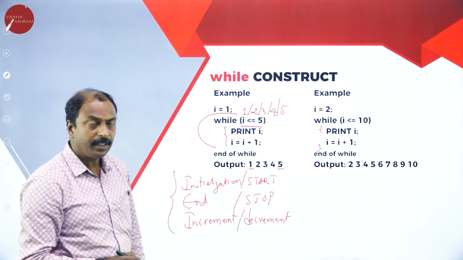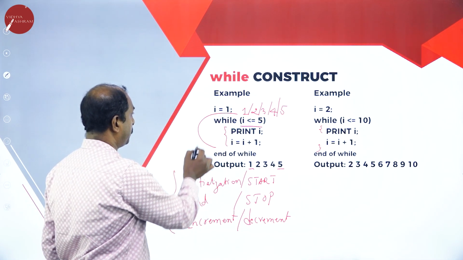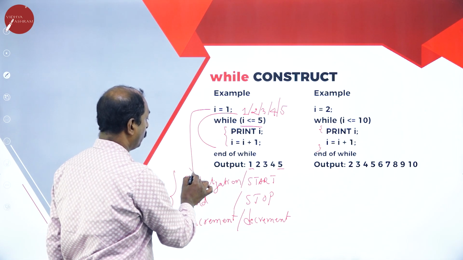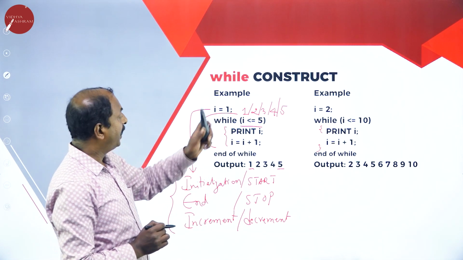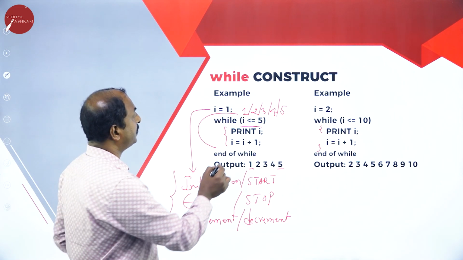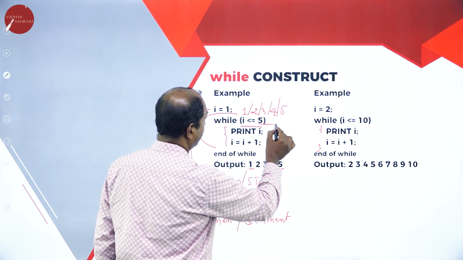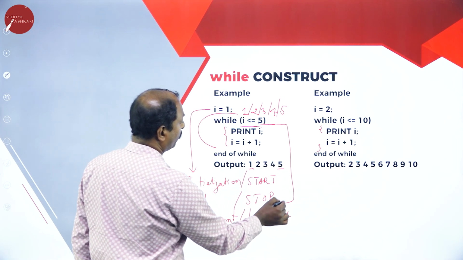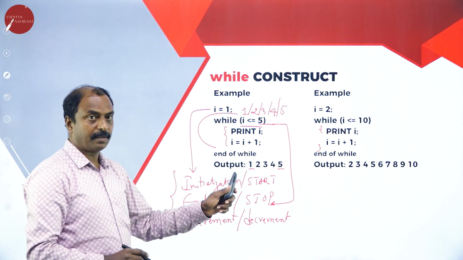So in this example, observe this. I equals 1 is the initialization, and this is the starting point. And what is the last value? That is 5. This is the condition. The condition says this is the value where we have to stop, and in between we have the increment or decrement statement.